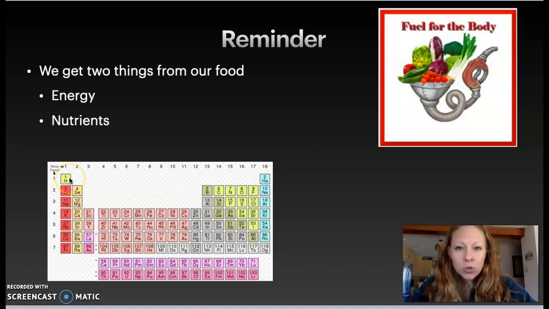And so remember that nutrients are the elements. If you remember carbon, hydrogen, phosphorus, sulfur, I think I'm forgetting one, but they are the pieces in which the energy is trapped in. So remember that we get both energy and nutrients from our food.